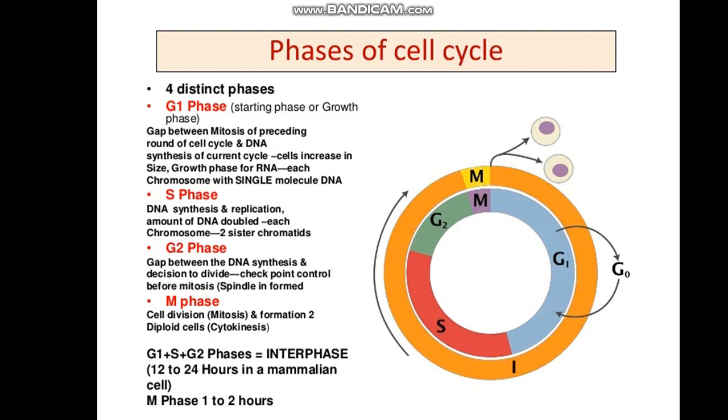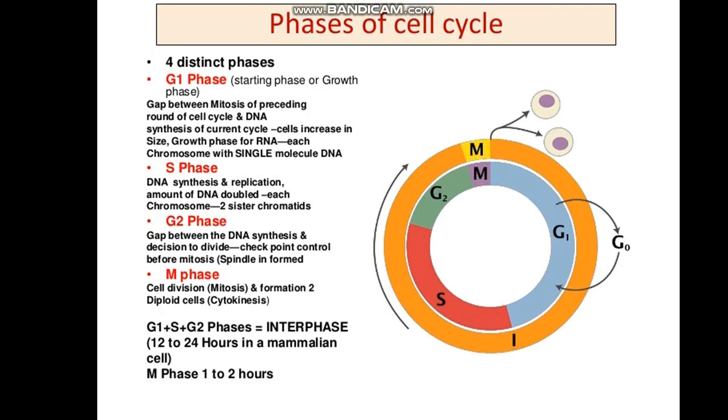Then comes the M phase. M represents the mitotic phase, and this is actually mitosis. Here the formation of diploid cells occurs. That is, here more than karyokinesis, the cytoplasm also gets divided. Cytokinesis and karyokinesis occur during the M phase.